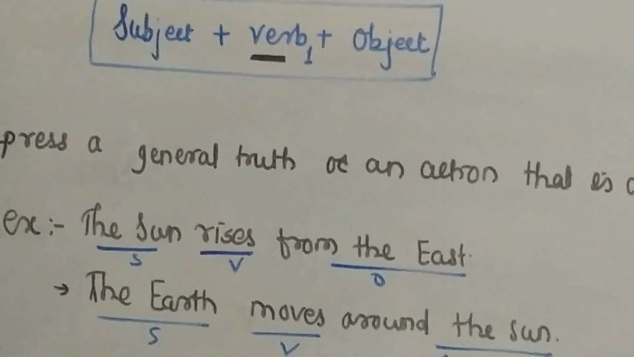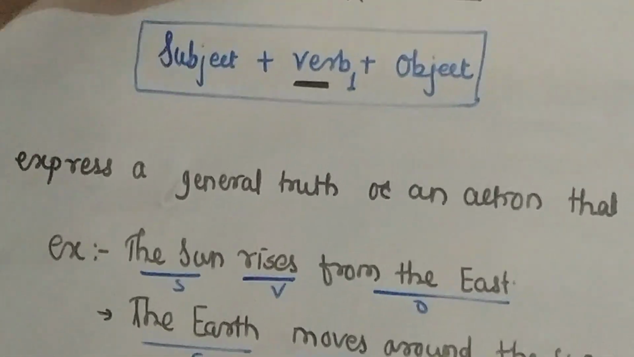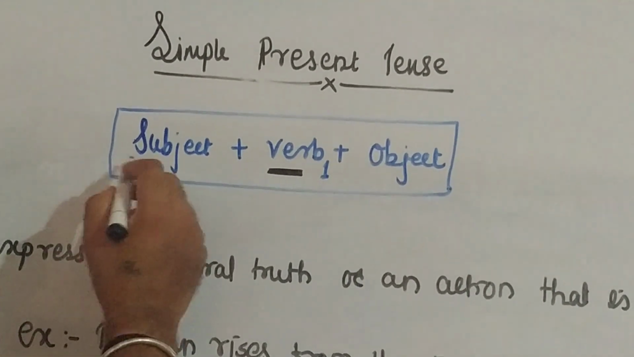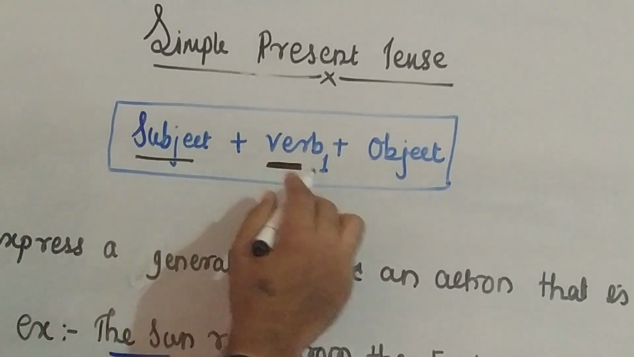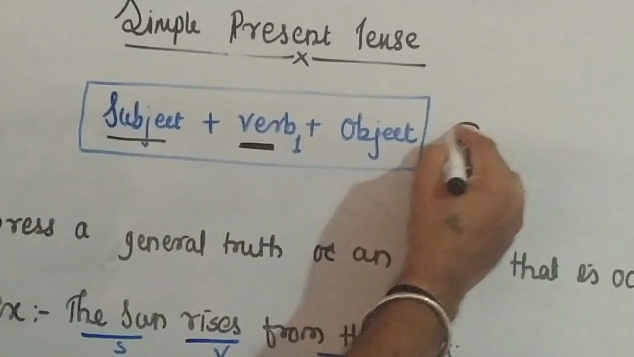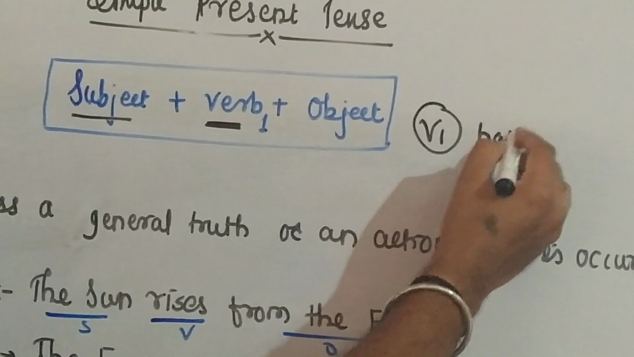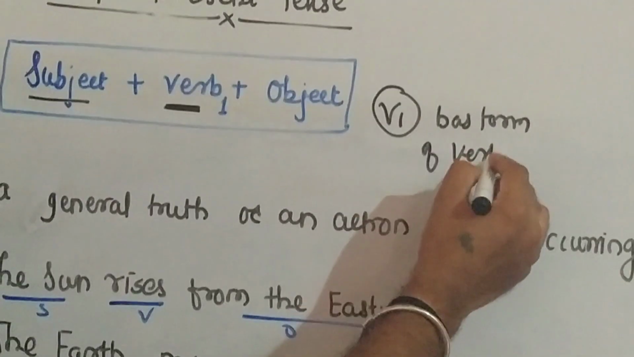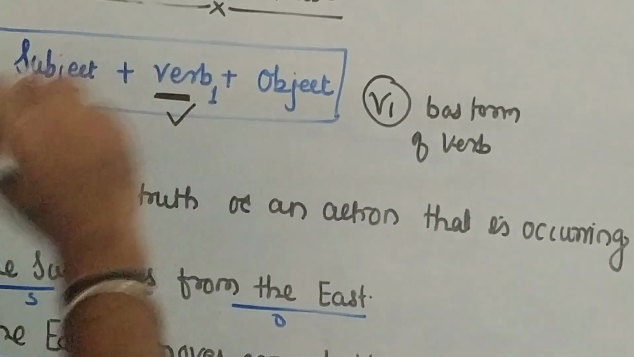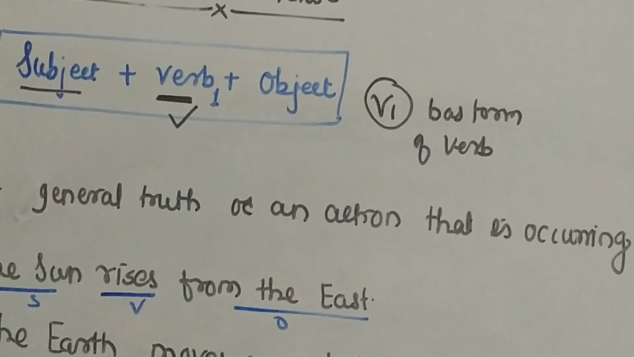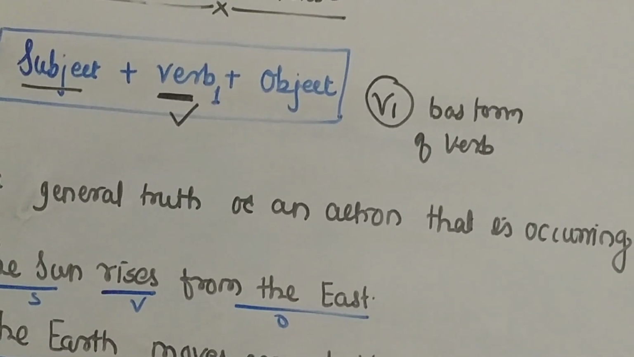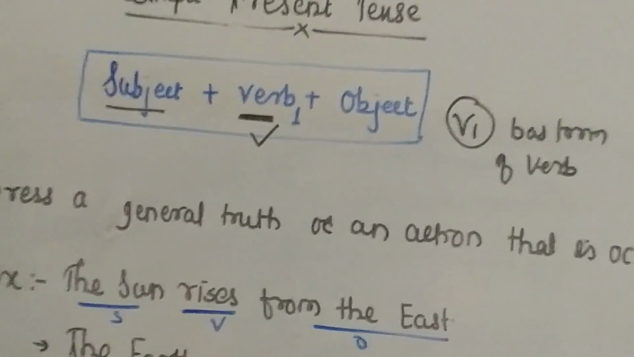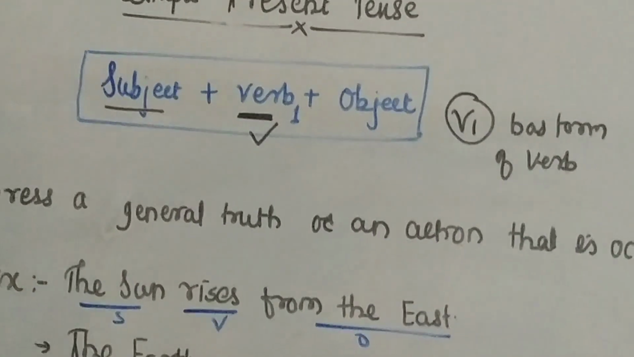Now, dear friends, see simple present tense. The structure of simple present tense is: subject, V1 or base form of the verb, and object. So this is the structure of simple present tense. These types of structure are used to make a sentence.